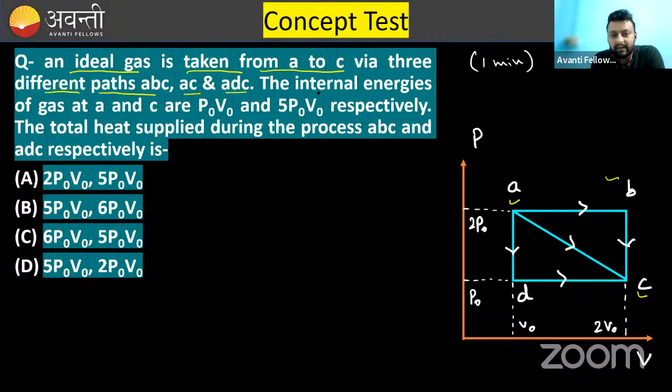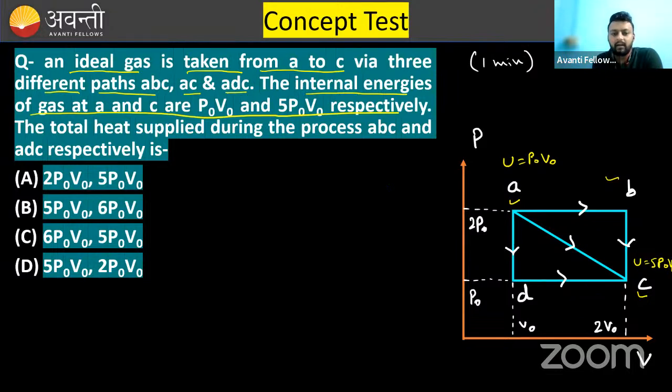The internal energies of the gas at A and C are P naught V naught and 5 P naught V naught respectively. That means at A, internal energy is P naught V naught, and at C, internal energy is 5 P naught V naught. Clear?